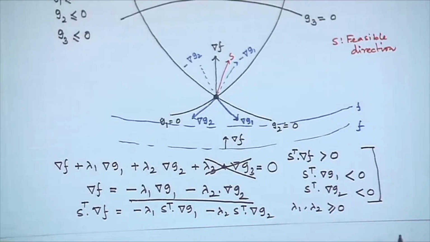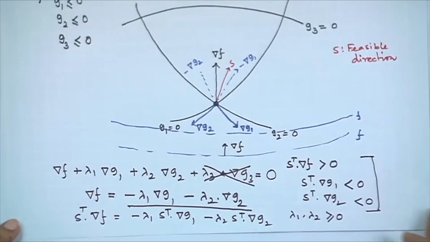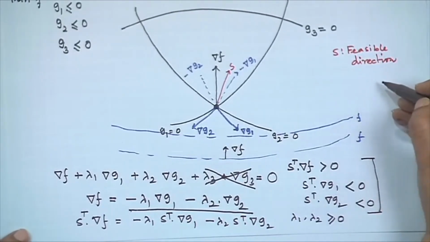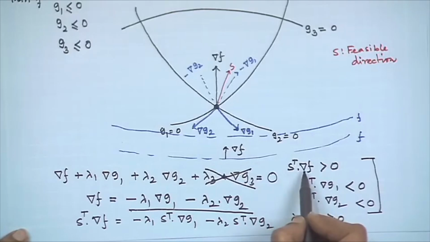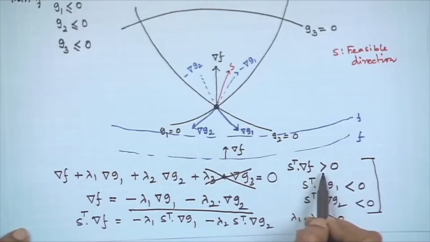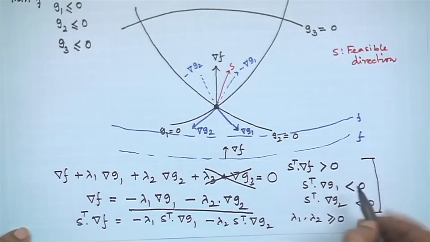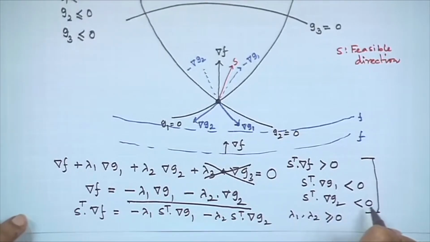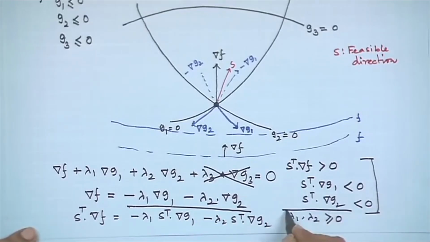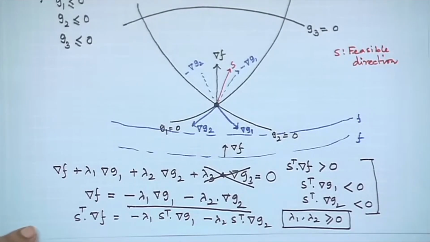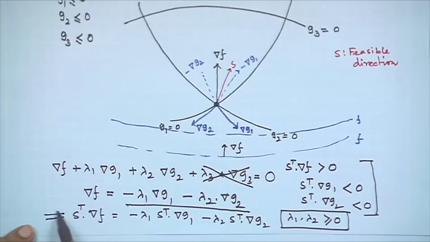That is why, from here we can conclude that if we consider S as a feasible direction, then S inner product with the gradient of the objective function is greater than 0, S inner product with grad of G1 is less than 0, S inner product with grad of G2 is less than 0. Since we are considering the minimization problem, can we conclude that lambda 1, lambda 2 are greater than or equal to 0 from this condition? Think about it.